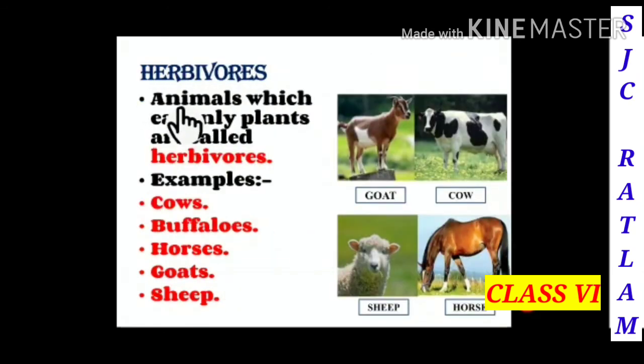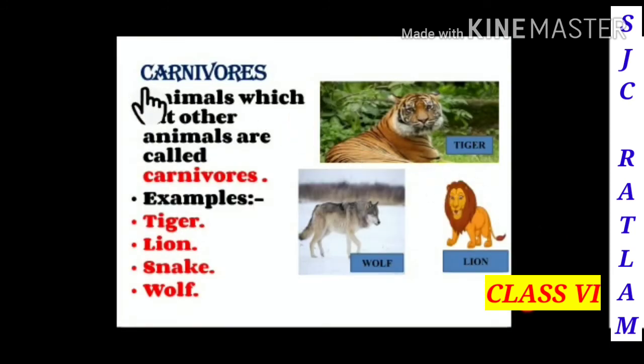Herbivorous. Animals which eat only plants are called herbivorous. So here we can see some examples of herbivorous: cows, buffaloes, horses, goats and sheep. Carnivorous. Animals which eat other animals are called carnivorous. Examples of carnivorous are tiger, lion, snake and wolf.